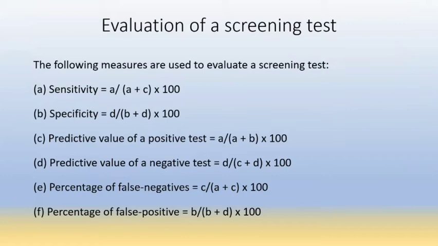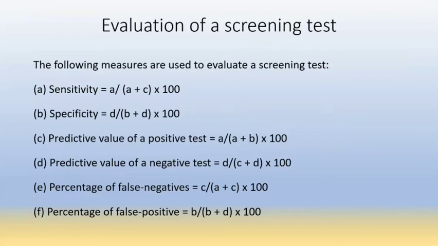Then the predictive value of a positive test is A upon A plus B, that is true positive upon total positive, into 100. It will give the predictive value of a positive test, meaning we can predict the test is positive in this much percentage. And the predictive value of a negative test is D upon C plus D, that is true negative upon total negative persons, into 100.